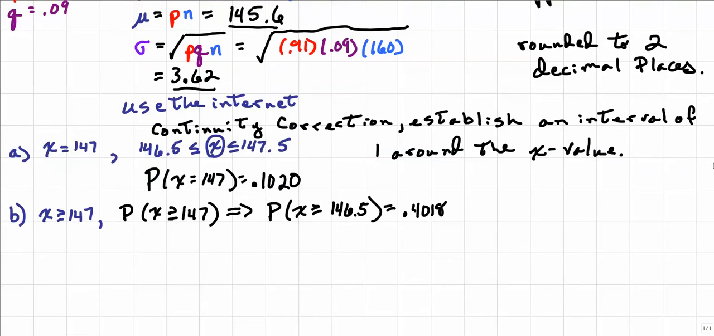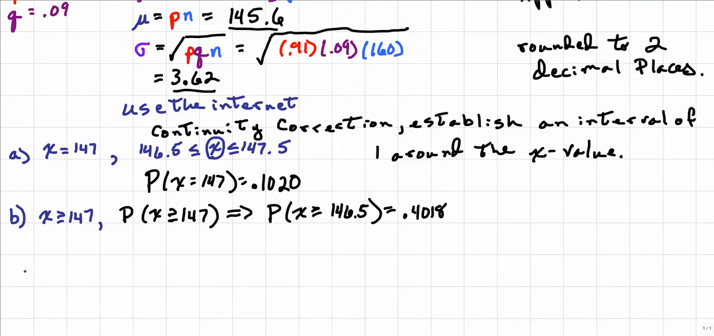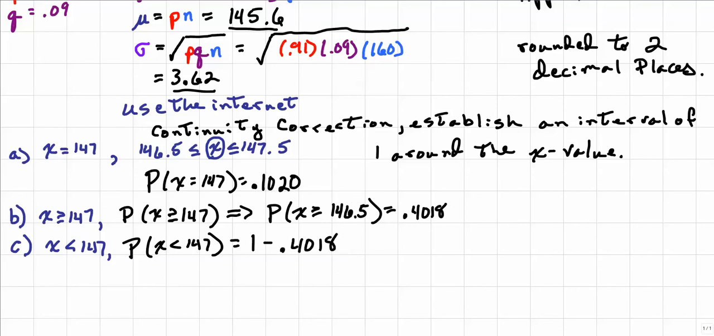And I can either use StatCrunch or I can just use the complement rule for this next one, which will be x is less than 147, which means that the probability of x less than 147 is simply 1 minus 0.4018. And this will be equal to 0.598. And those are our probabilities.